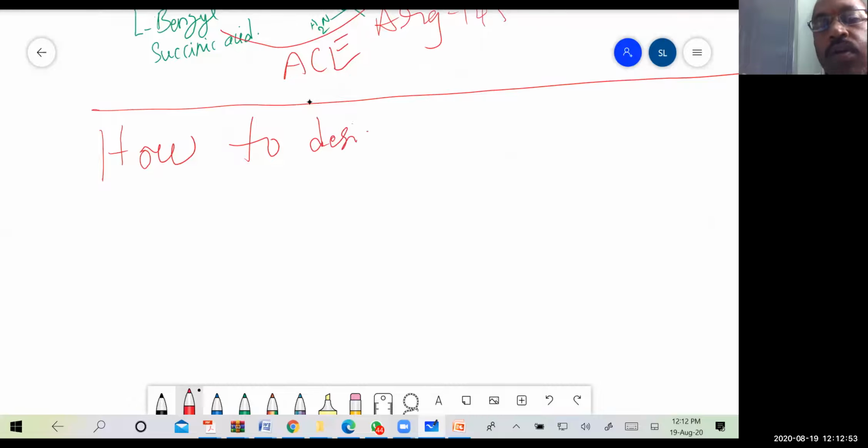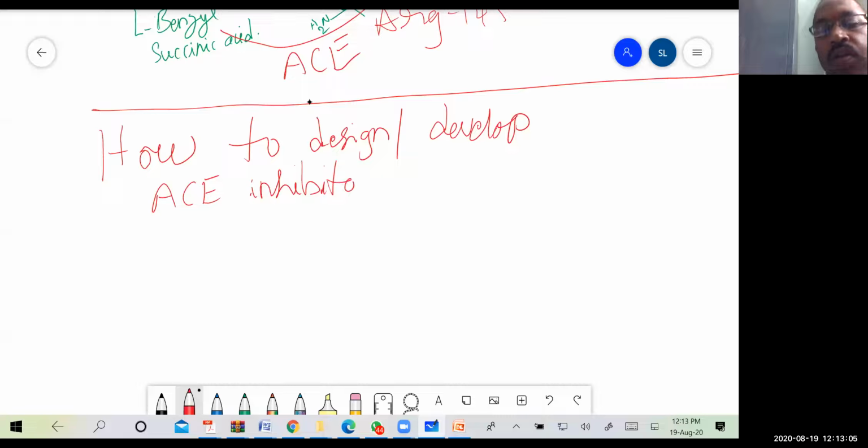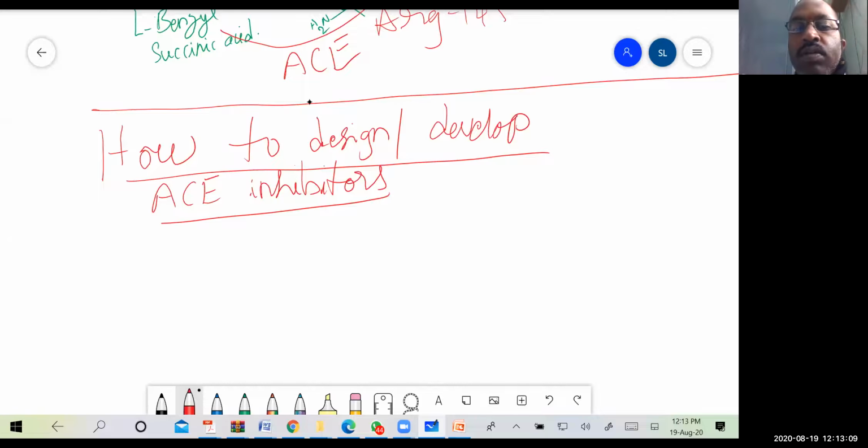Then next, coming to how to design or develop ACE inhibitors. Right? So now we know that we have to design a compound which can go and bind at the active site of angiotensin converting enzyme.